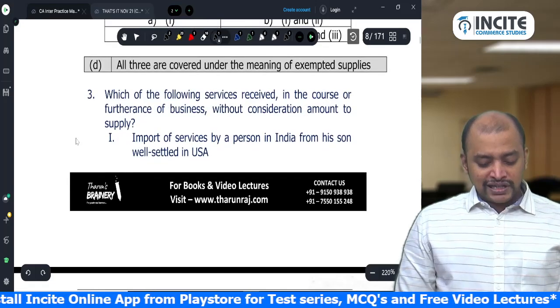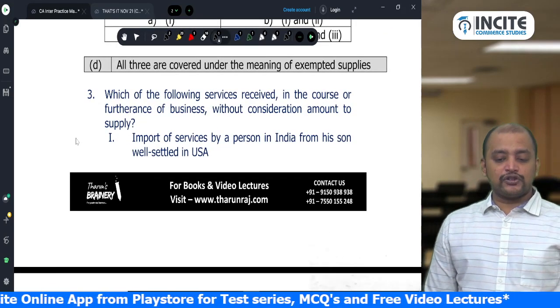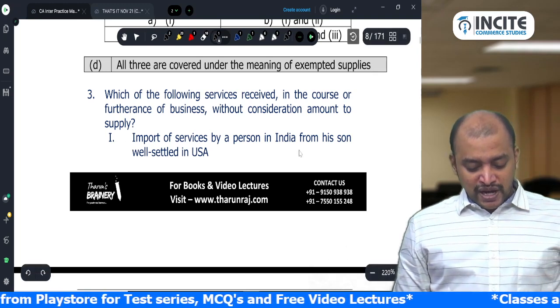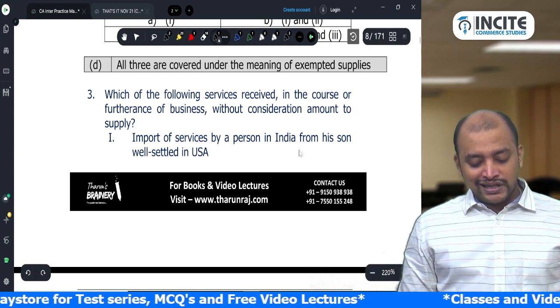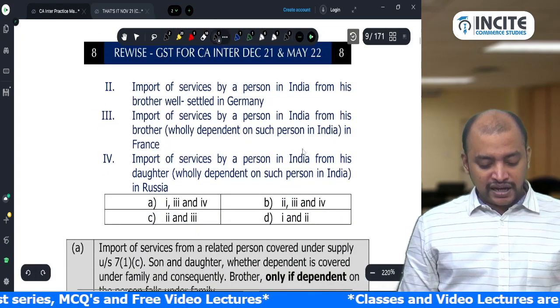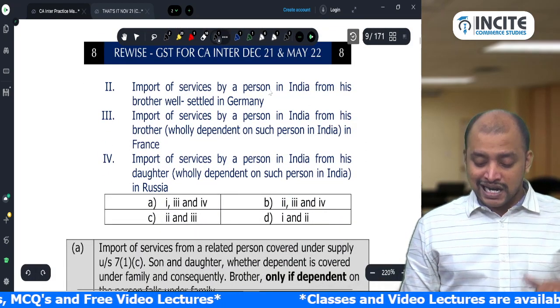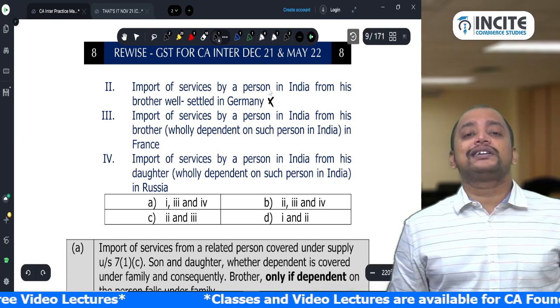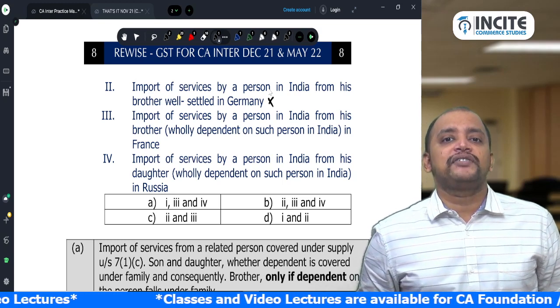Which of the following services received in the course or furtherance of business amount to supply? Import of service by a person in India from his son well settled in USA. Yes, it is supply. Import of service by a person in India from his brother settled in Germany. No, because a brother settled in Germany is not a family.